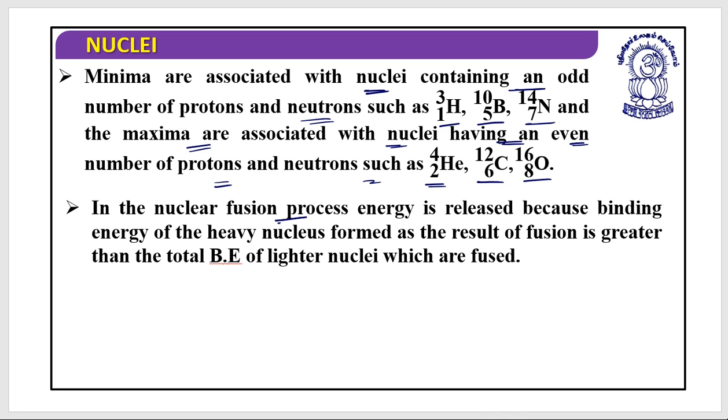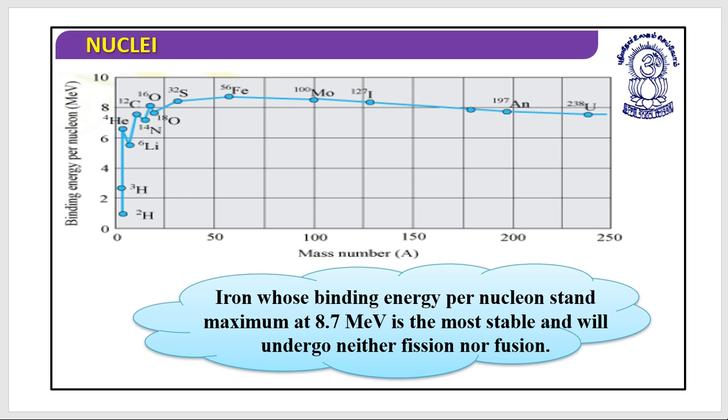In the nuclear fusion process, energy is released because the binding energy of the heavy nucleus formed as the result of fusion is greater than the total binding energy of the lighter nuclei which are fused. So this is the reason why energy is released in both the fission process and the fusion process. Look at this one more time.